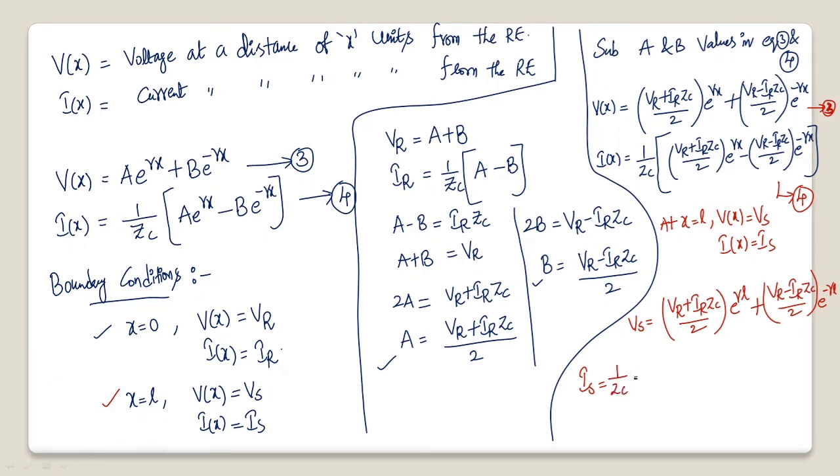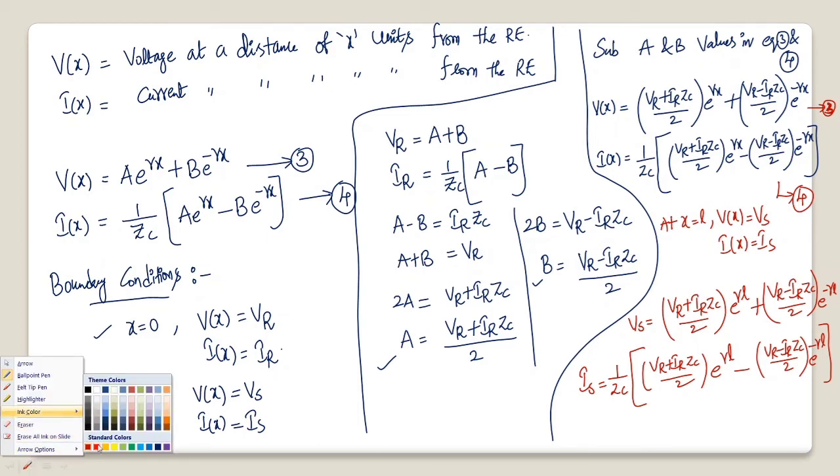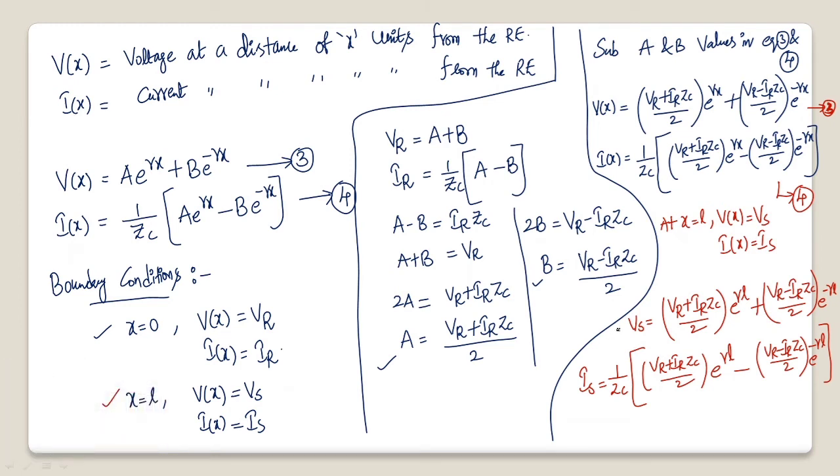1 by Zc is multiplied with Vr plus IR Zc by 2 into e power gamma L minus Vr minus IR Zc by 2 into e power minus gamma L. Okay, so this is the equation of the sending end voltage and this is the equation of sending end current. Let me give the equation numbering. This now is equation 5 and this is equation 6.